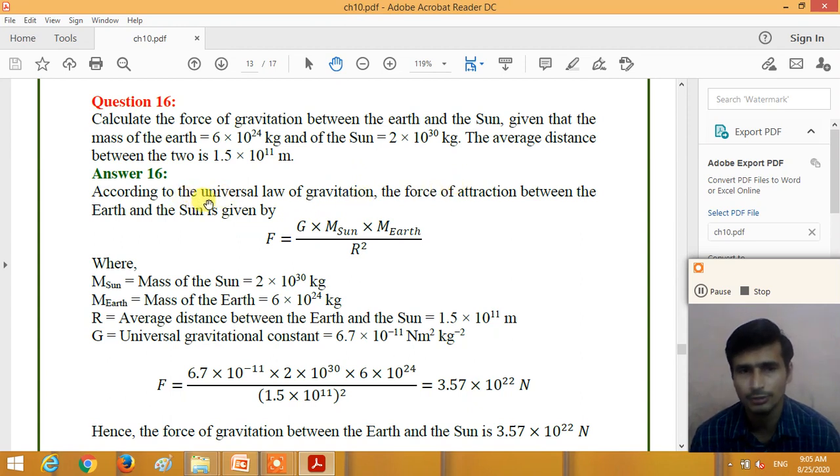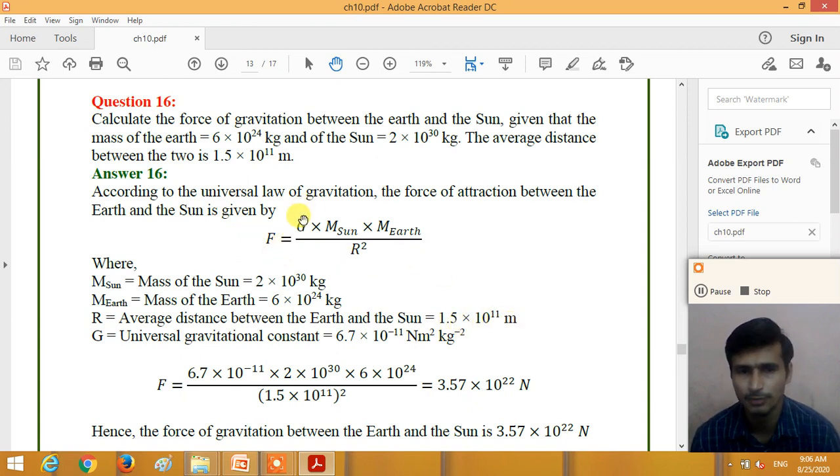So according to the universal law of gravitation, the gravitational force between the Earth and the Sun is F equals G times the mass of the Sun times the mass of the Earth, divided by r squared, where r is the distance between the Earth and the Sun. Here the mass of the Sun is given as 2 × 10^30 kg, the mass of the Earth is 6 × 10^24 kg, and the distance between the Earth and the Sun is 1.5 × 10^11 meters.